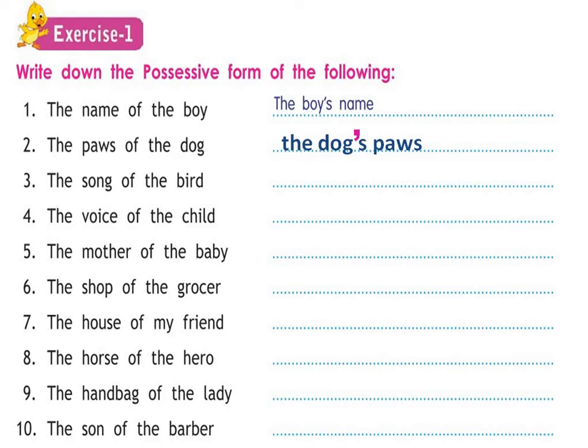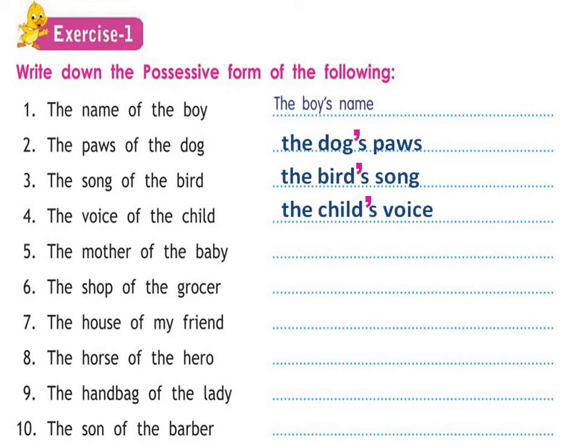The song of the bird is singular. So whose song? The bird. So we will bring the bird in front. The bird's song, and for apostrophe, we will add apostrophe between D and S. Apostrophe S shows possession. Whose song? The bird's song. The voice of the child. Whose voice we are talking about? The child's. So the child's voice will be the answer, and again the apostrophe will be between D and S.